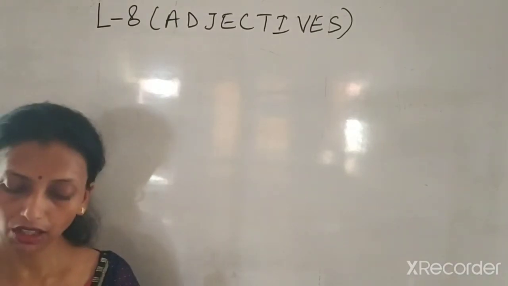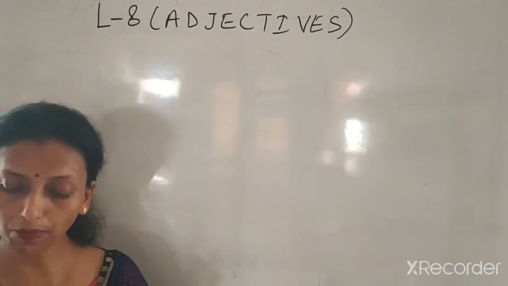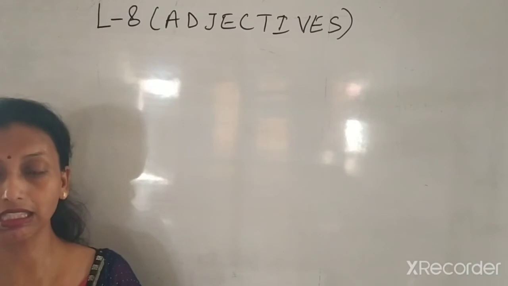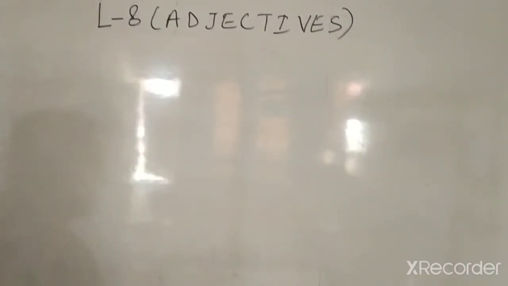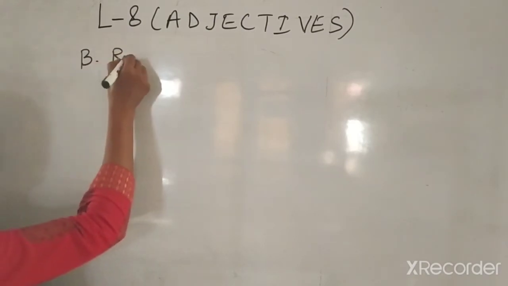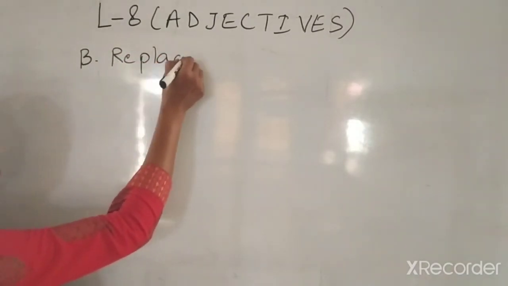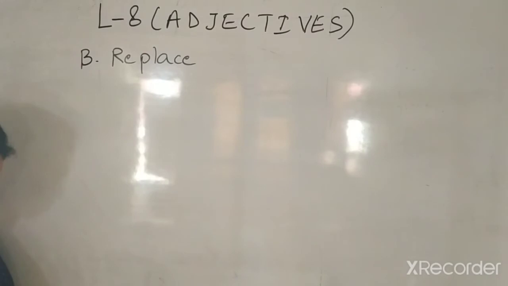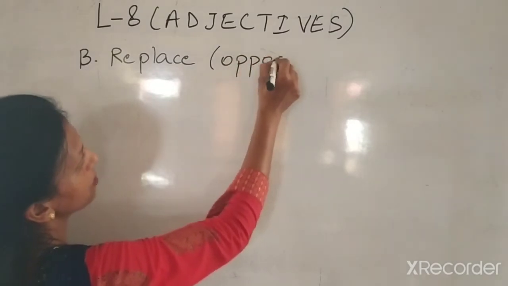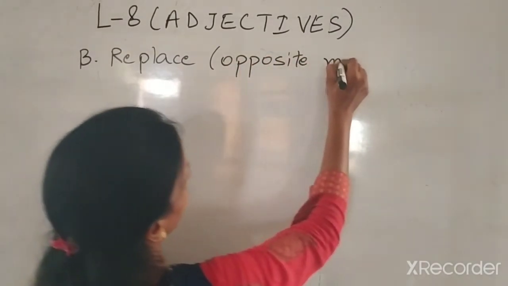Exercise B is saying, fill in the blanks with words opposite in meaning to the one written in italics. Okay? I'll take an example here. Now exercise B is saying we have to replace the words, and we have to write the opposite meaning words.